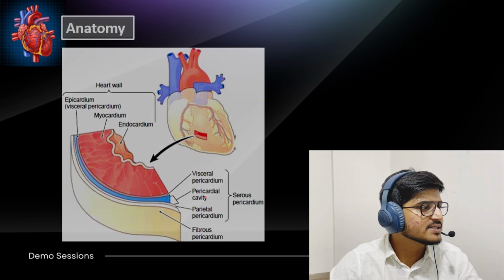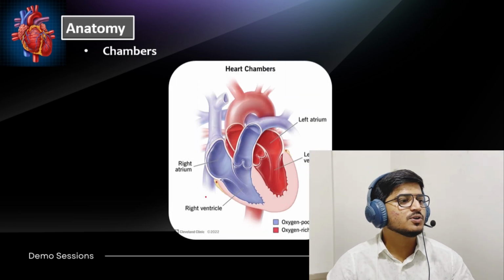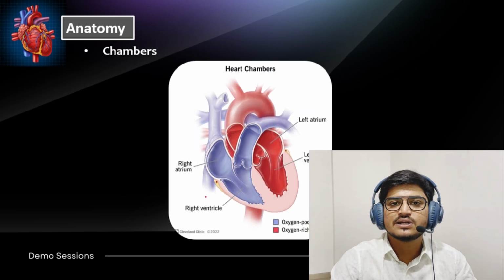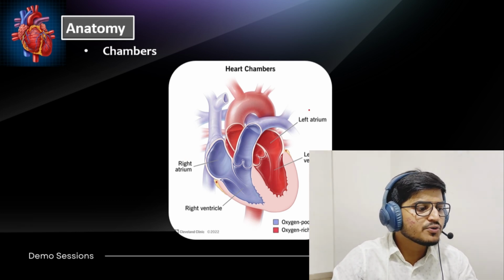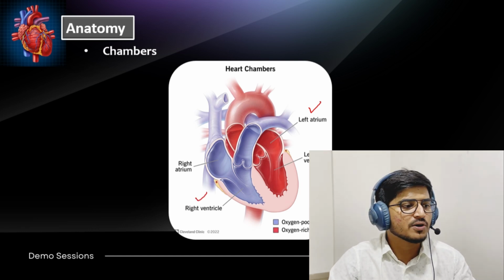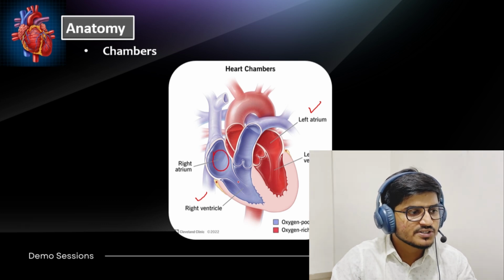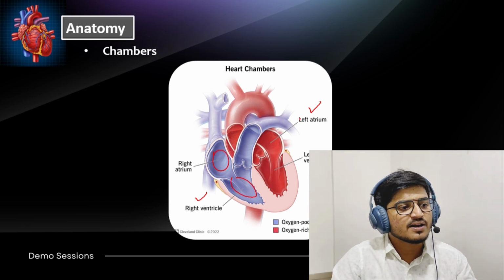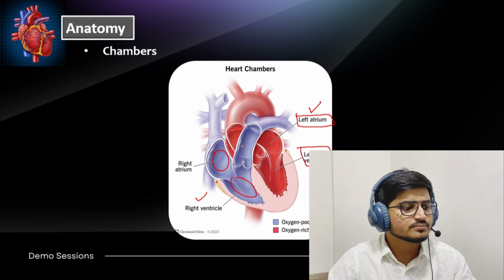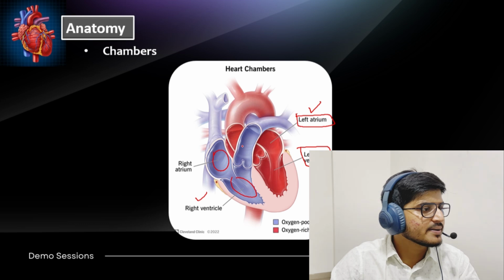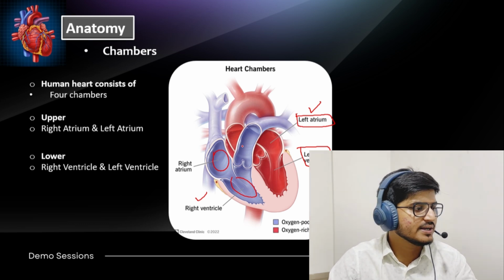After that, if we discuss the chambers of the heart, we are the most developed animal on earth, so we have 4 different chambers in our heart. The upper 2 are the right atrium and left atrium, and the lower 2 are the right ventricle and left ventricle. Very important, you have to recall these. The right atrium is connected with the right ventricle, upper left is the left atrium, and lower is the left ventricle. These 4 chambers are responsible for the various activities in our heart. It is clear to you.